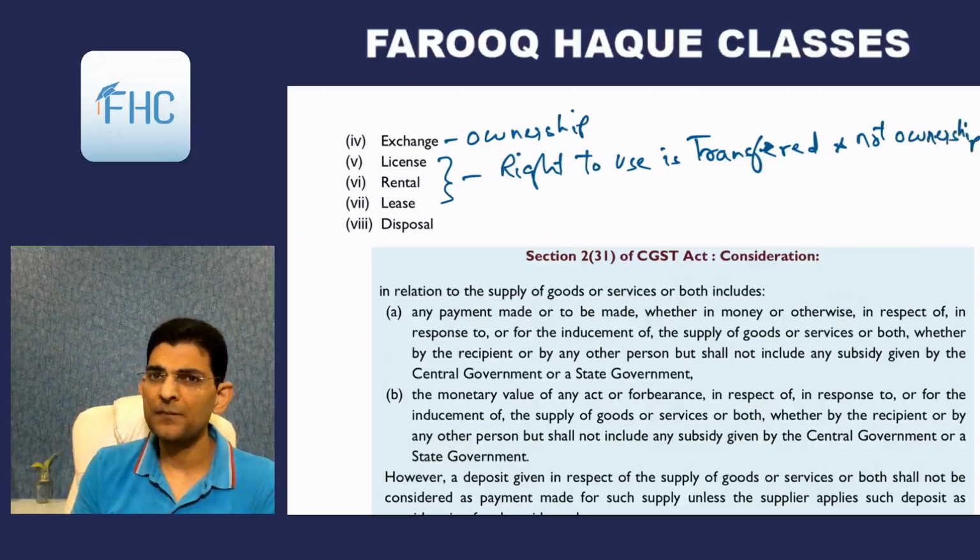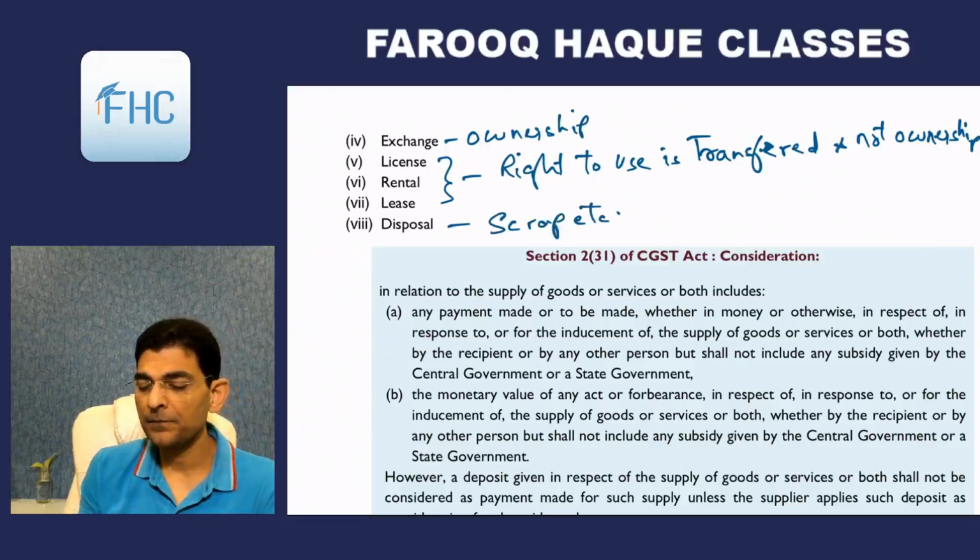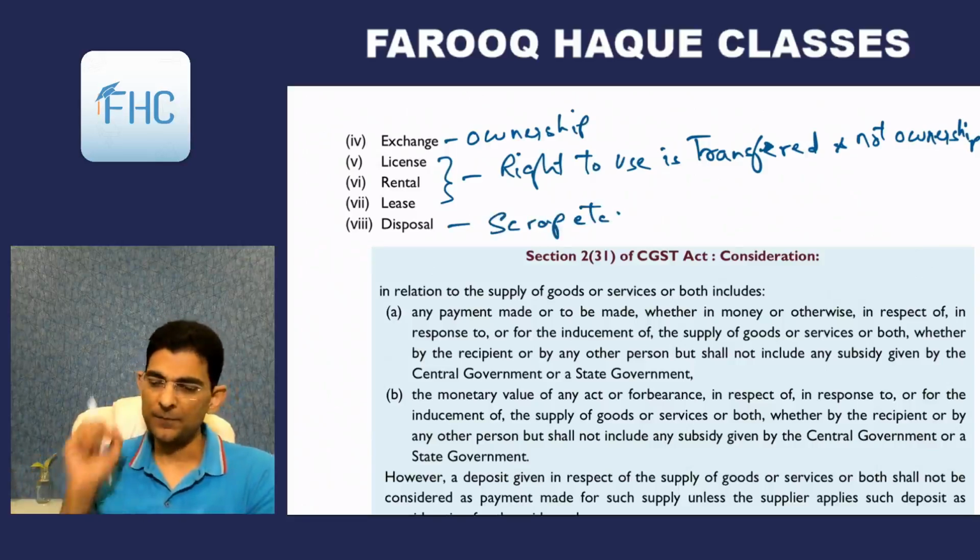But that is also supply. Rental is also supply, liable to GST. You have to charge GST on the rent also. And disposal means like scrap, etc. Okay.